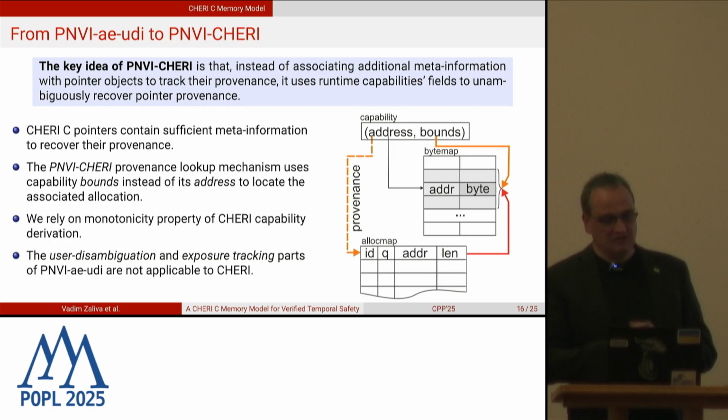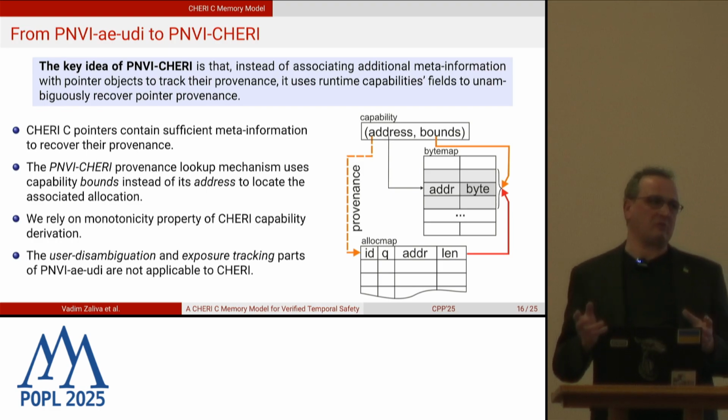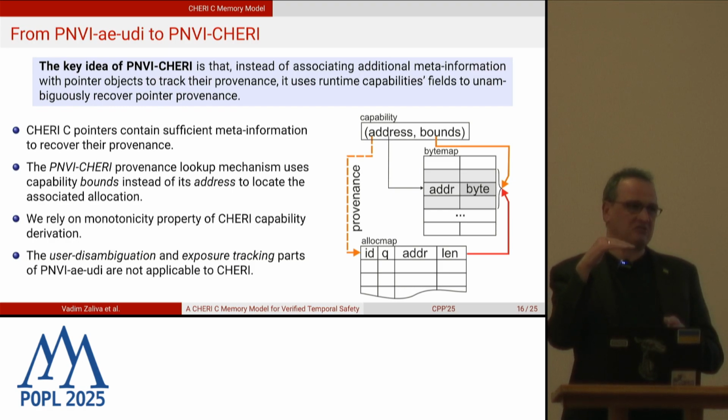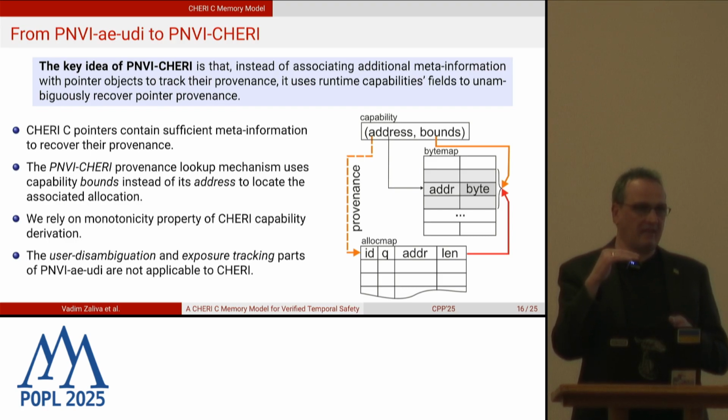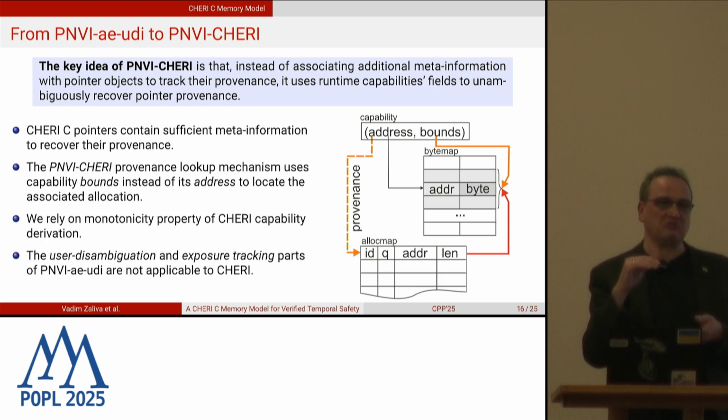The idea is, what makes it possible is the monotonicity property of CHERI capability derivation. It works in the following way. When you allocate the object first, the allocator returns the capability, which has bounds matching exactly the footprint of the allocation. And any pointers to this allocation will have to be derived from this pointer.